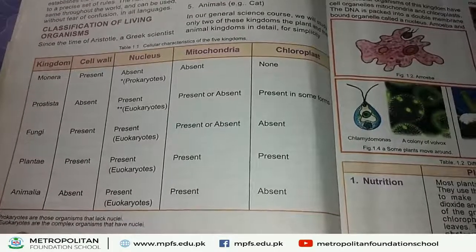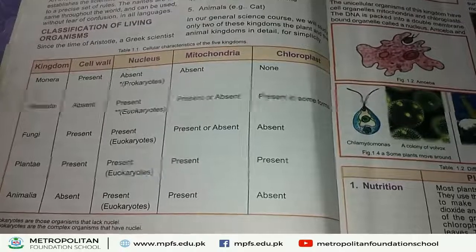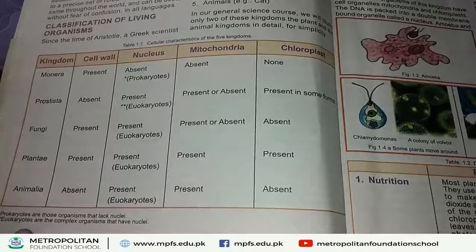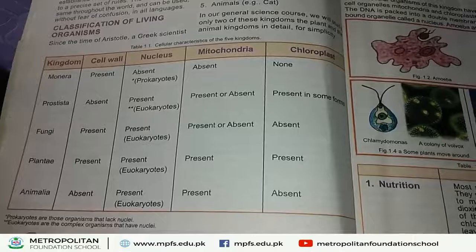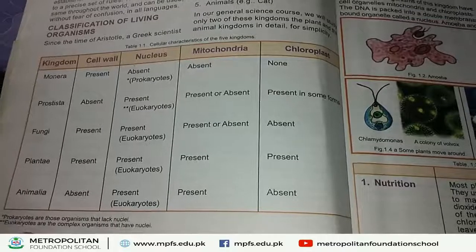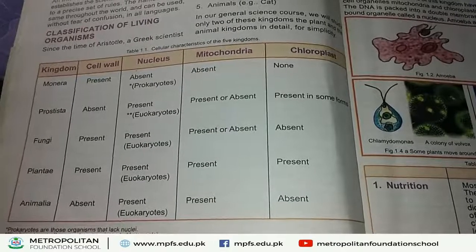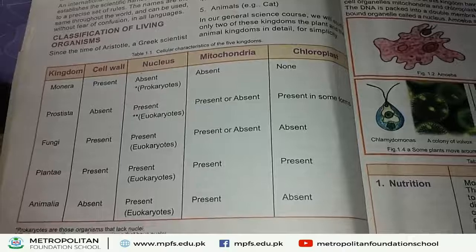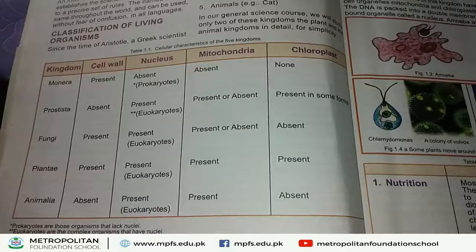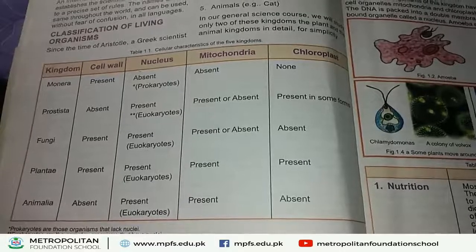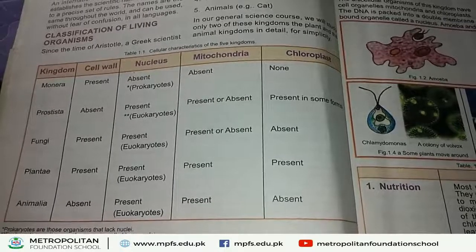Classification of living organisms. A scientist named Aristotle classified organisms into 5 kingdoms. Look at this chart. In this chart, 5 kingdoms are mentioned: Kingdom Monera, Kingdom Protista, Kingdom Fungi, Kingdom Plantae, Kingdom Animalia. We start with the first kingdom, Kingdom Monera. In this chart, scientists study their characteristics.